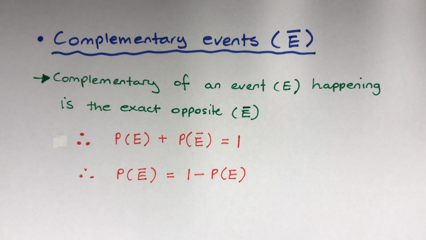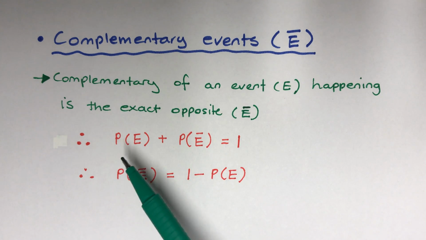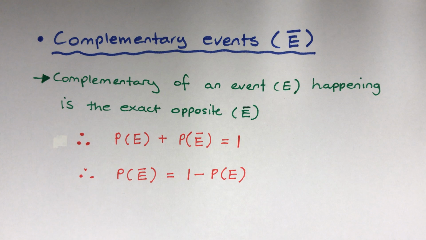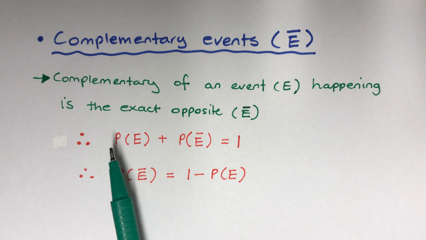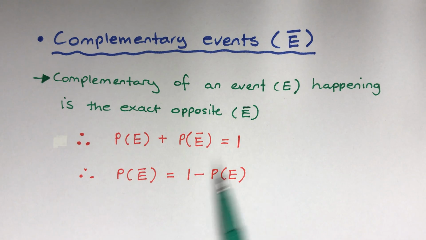When you add an event and its complement together, you get the whole probability, 1. So to get the complementary event, it's simple algebra: move this one to the other side, so it's the whole thing, 1, take away the event.